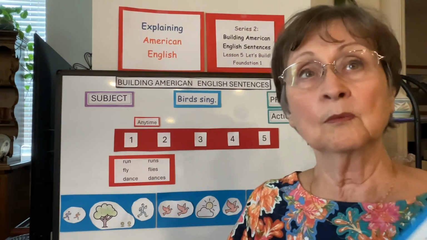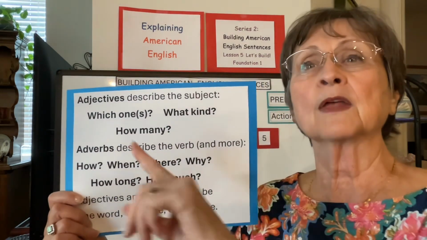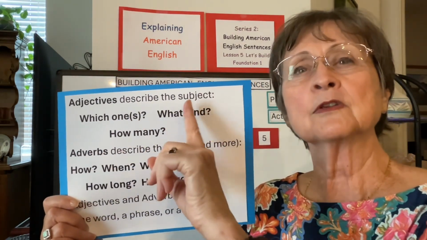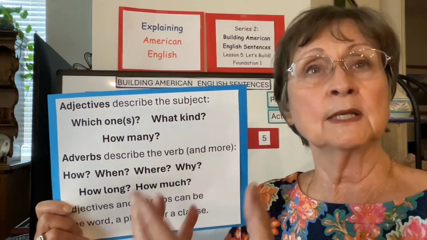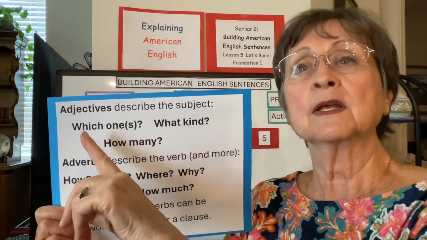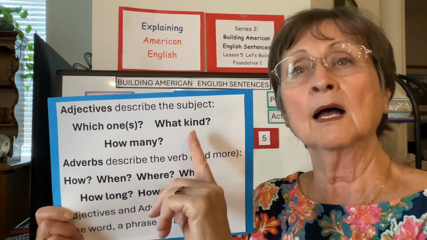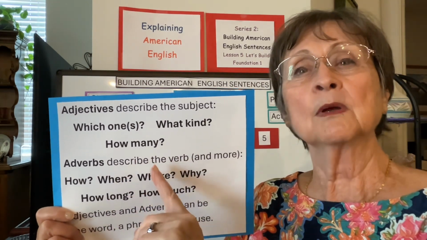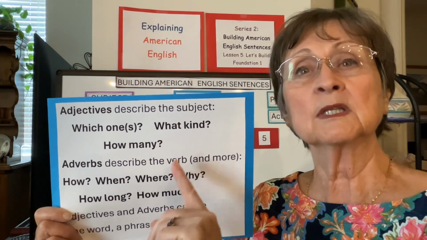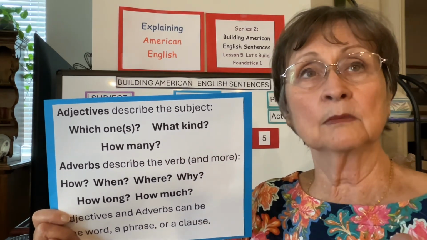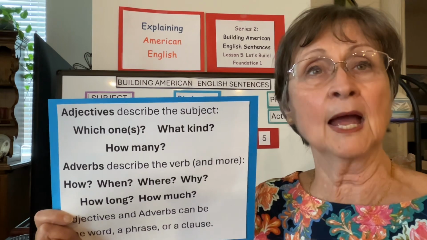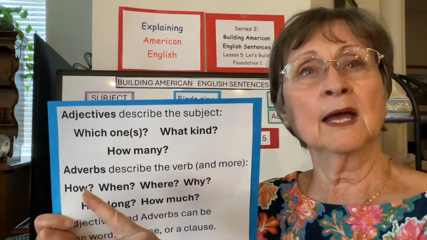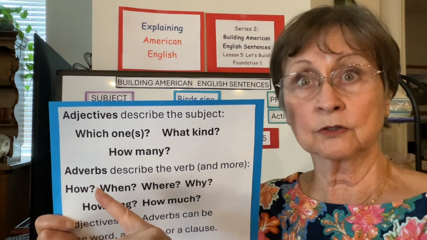I think you know maybe what they are, but let's go over that. Adjectives describe the subject, or they describe a noun or a pronoun. They tell which one, what kind, how many. Adverbs describe the verb, but that's not all they describe. They can describe other adverbs, and they can describe adjectives, but adverbs cannot describe nouns.